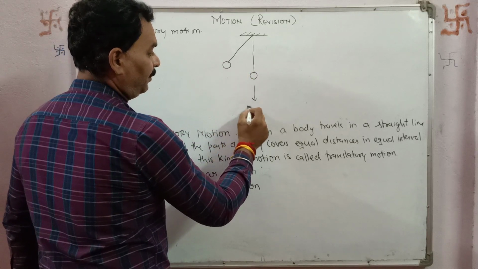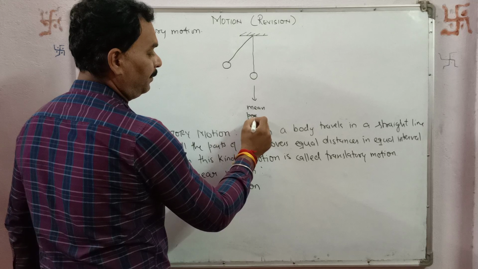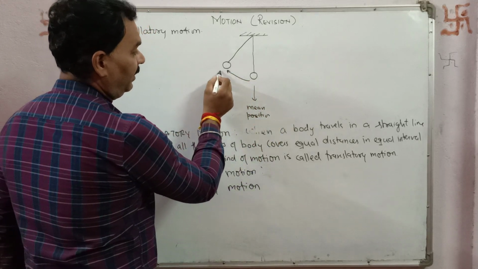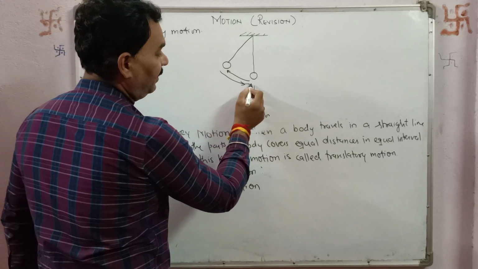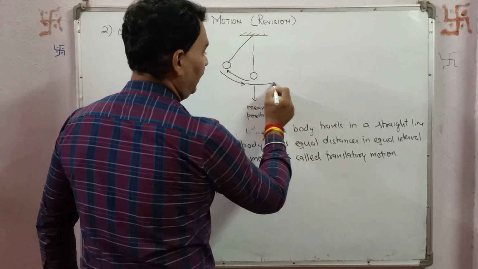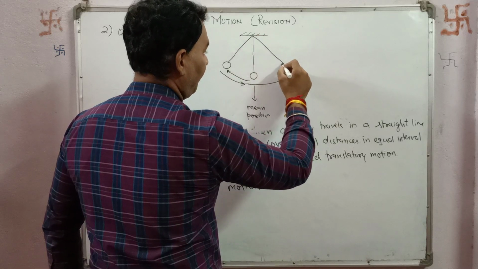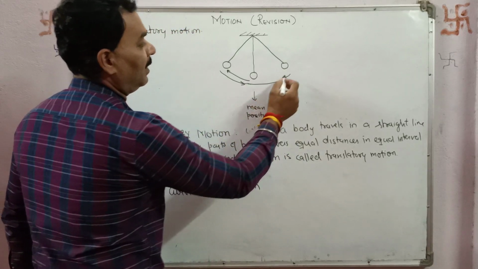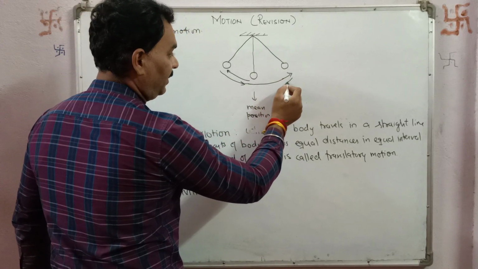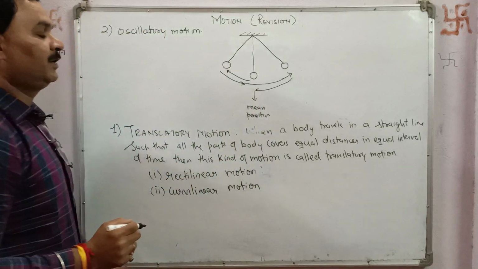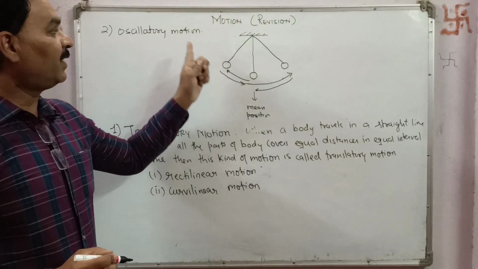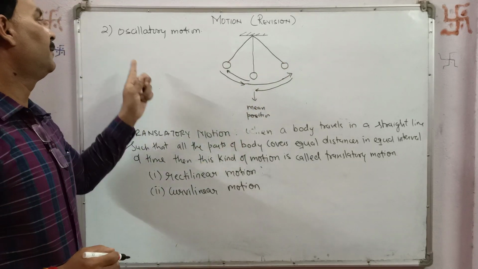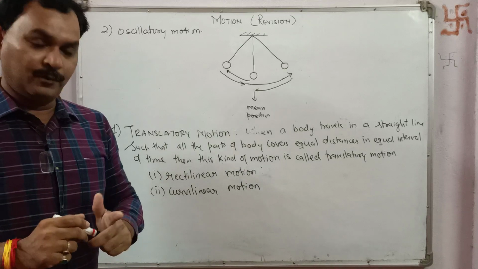This position is called the mean position. It will come back towards the mean position, but due to inertia of motion, it will not stop at the mean position and will move to the other extreme position, and after that again it will come back to the mean position. This bob is vibrating to and fro from its mean position. This kind of motion is called oscillatory motion.